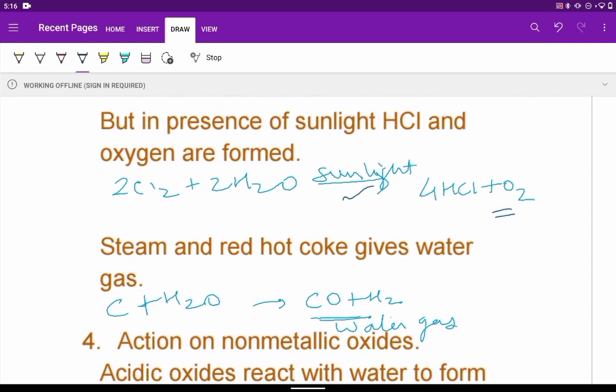Another non-metal, carbon, in the form of coke. If we take red hot coke and steam, we get water gas, which is a mixture of carbon monoxide and hydrogen, CO plus H2. Water gas is produced.